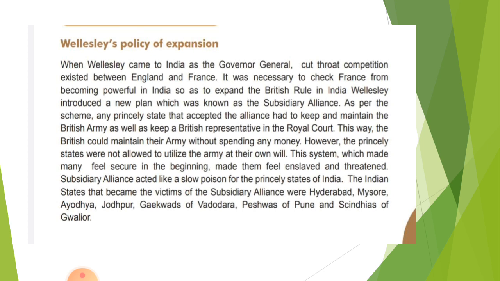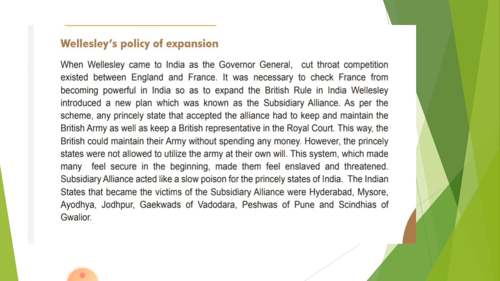In this way, the British could maintain their army without spending any money, because their army was being provided and looked after by the Indian princely states.